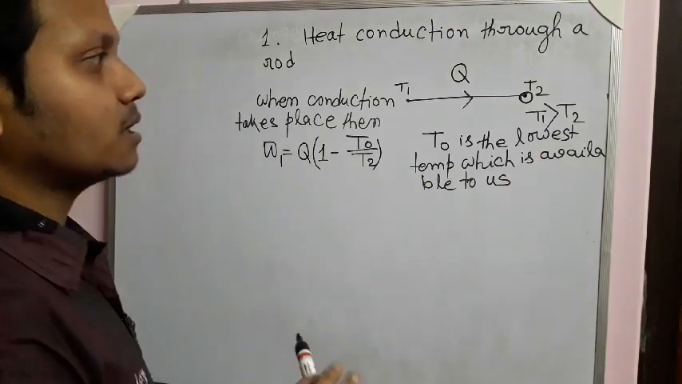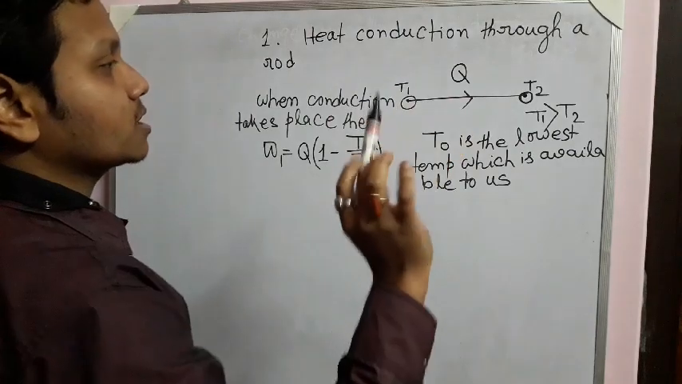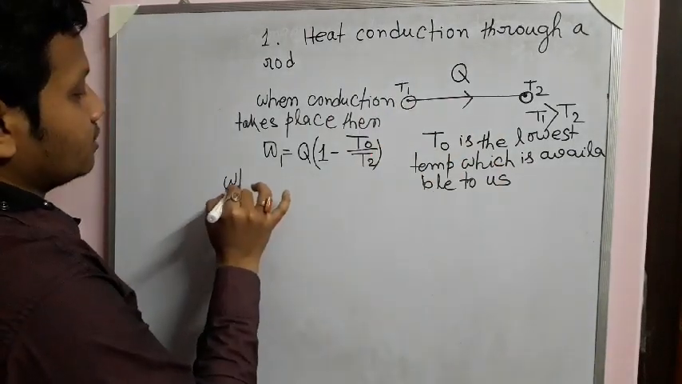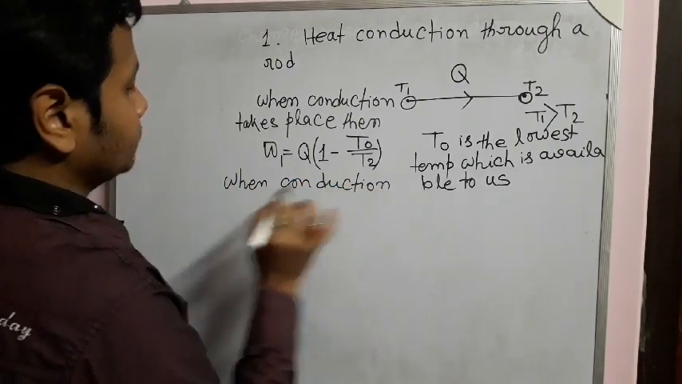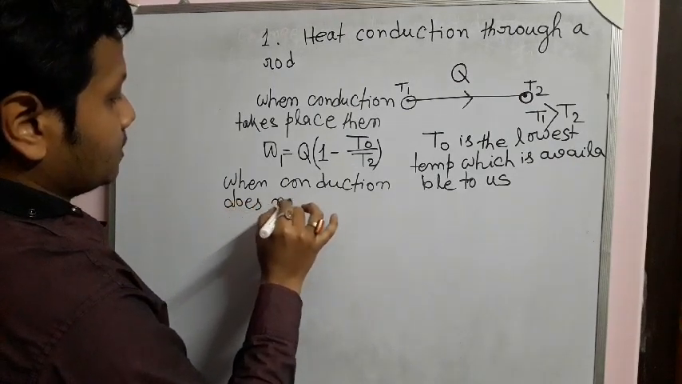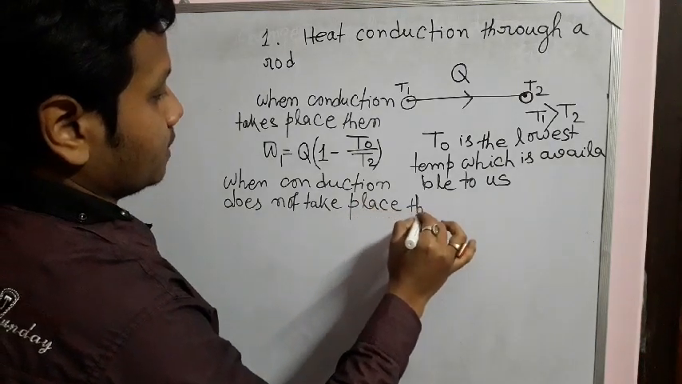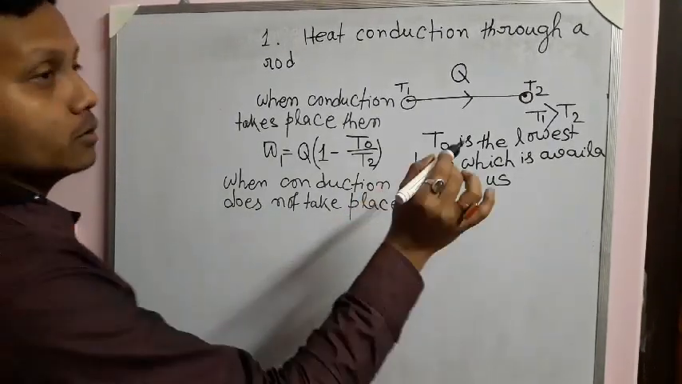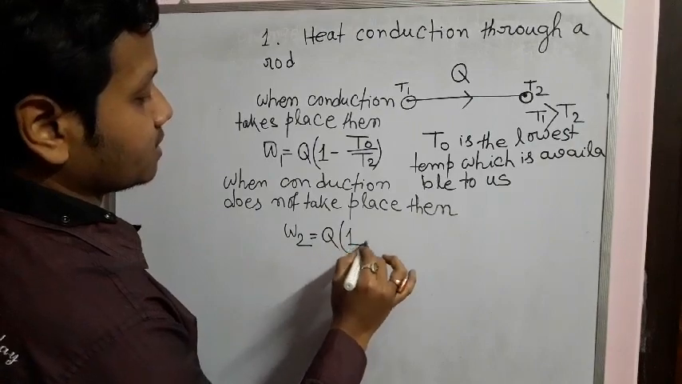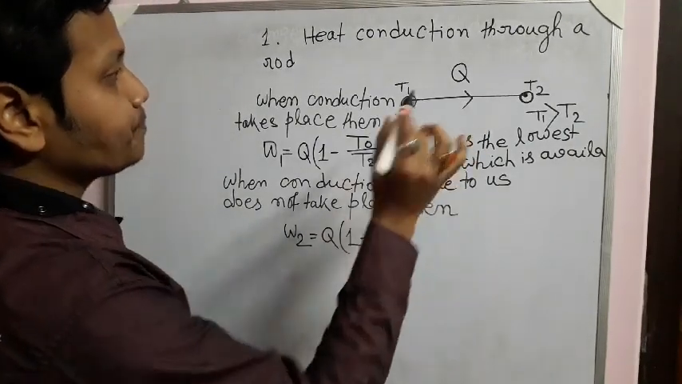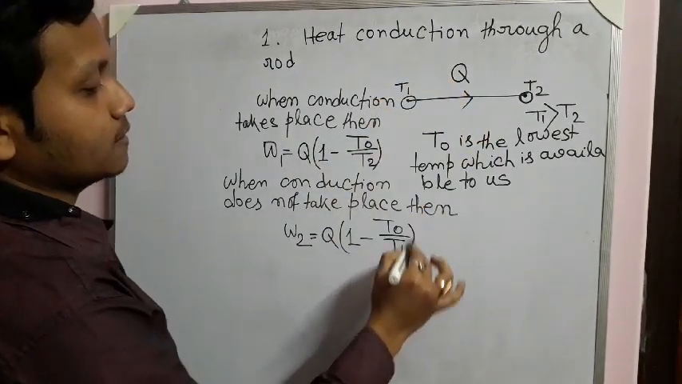But when heat conduction does not take place, then Q amount of heat is available at this region, because conduction had not occurred. So when conduction does not take place, what will be the amount of energy? You can write it, say W2, equals Q into 1 minus T0, the lowest temperature, and this time Q heat will be available at temperature T1.